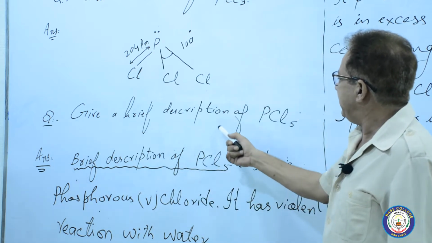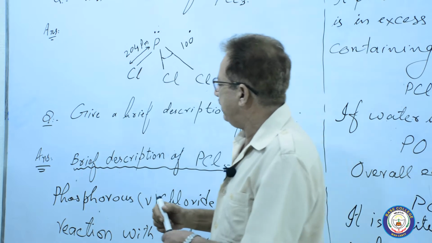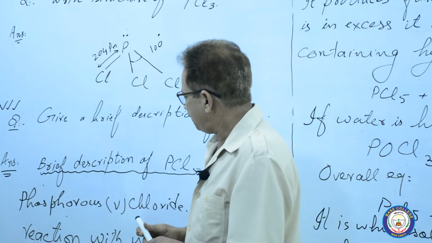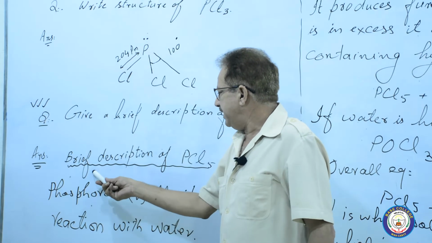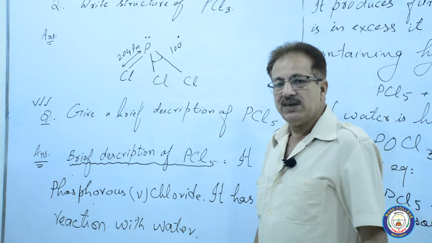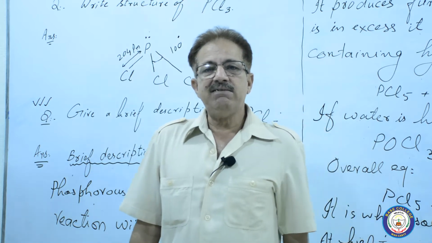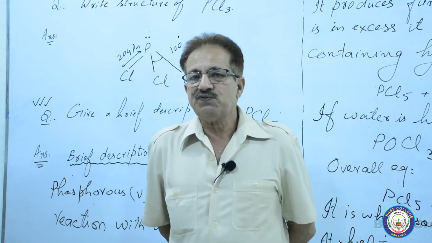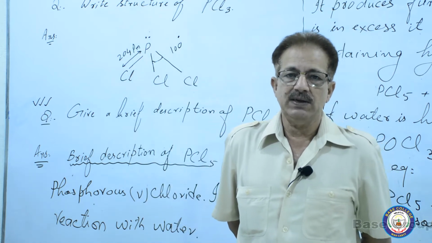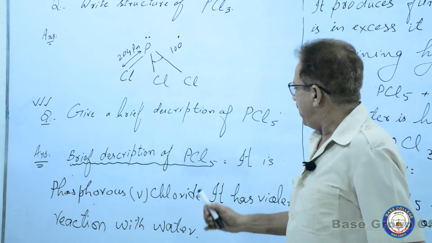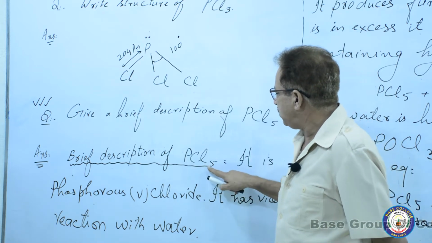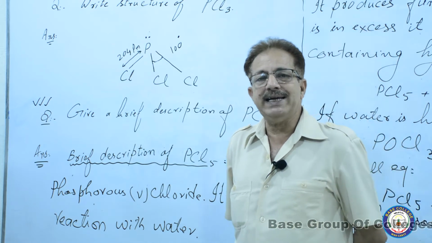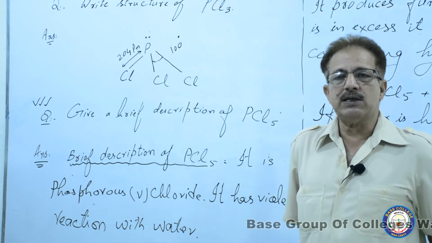Now next question. Give a brief description of PCl5. It is again a 3 times important question. Answer. Brief description of PCl5. First of all, we will have to write the name of this chemical compound, that is phosphorus pentachloride. Penta means 5. 5 Cl are present along with the phosphorus. That's why it is named as phosphorus pentachloride.